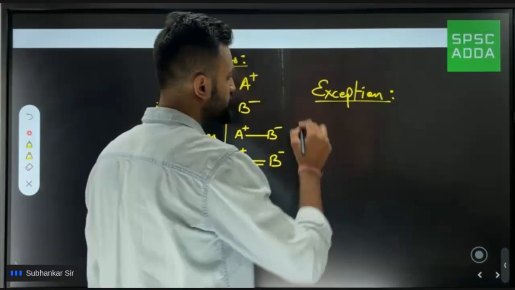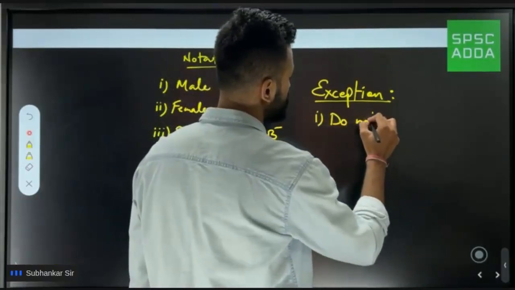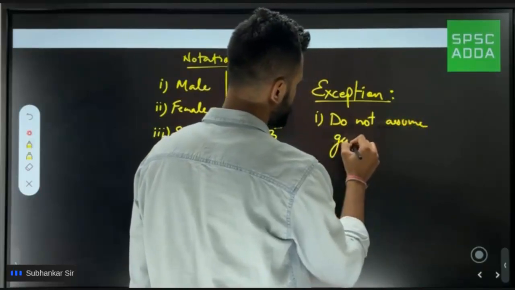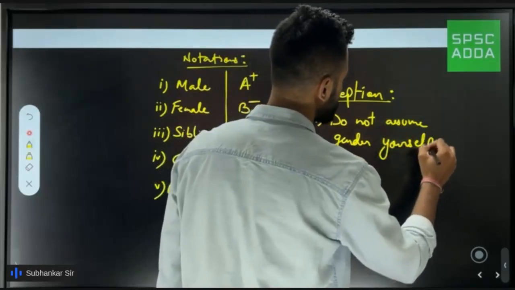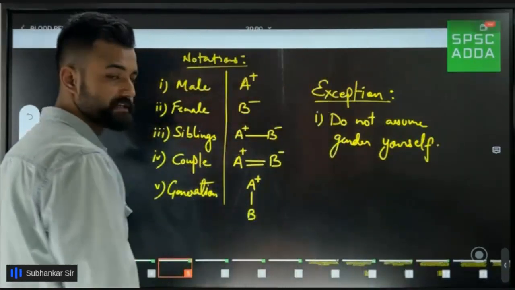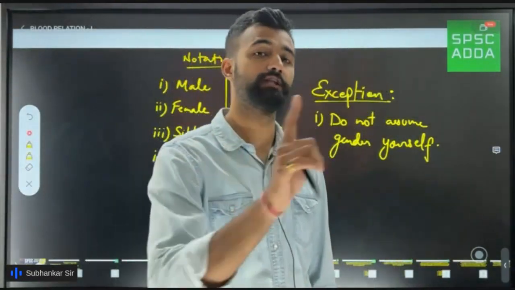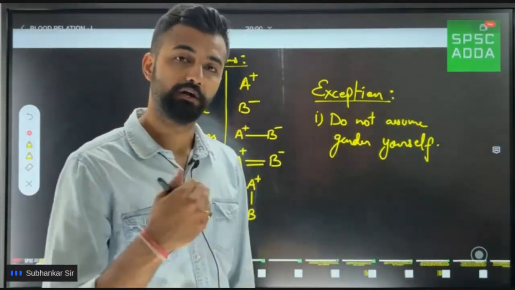The first exception is that do not assume gender yourself. Never. We would never do this. If you assume the gender, then you're going to get the wrong answer. And whatever answer you get, that will be shown in the options. So that's why this is somewhat a tricky topic. So you cannot do assumption.